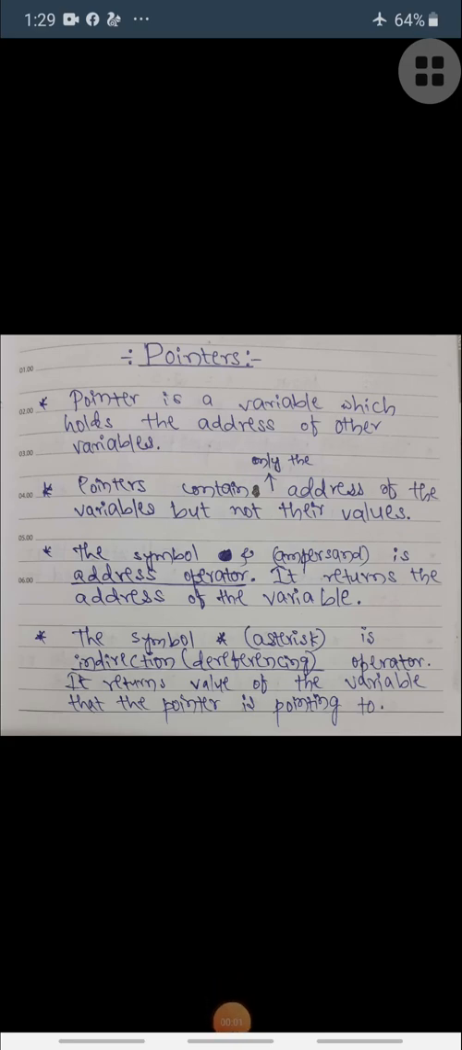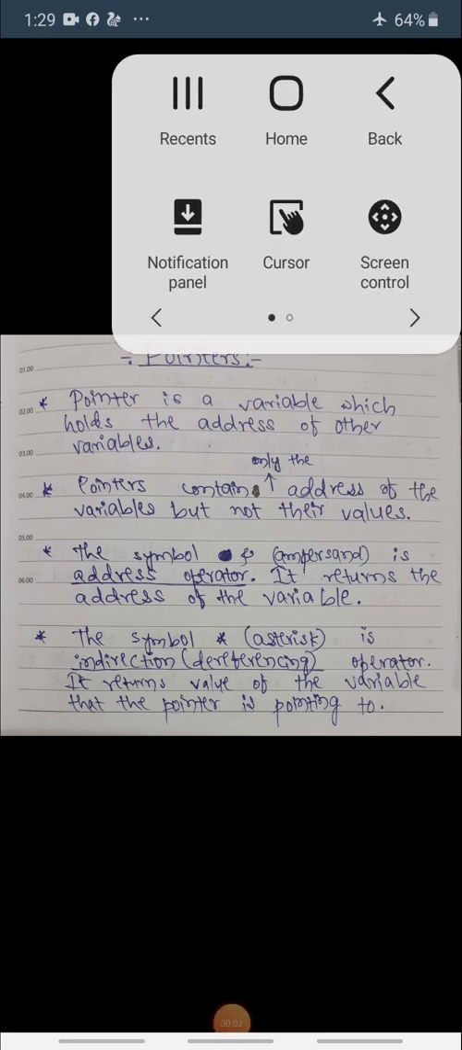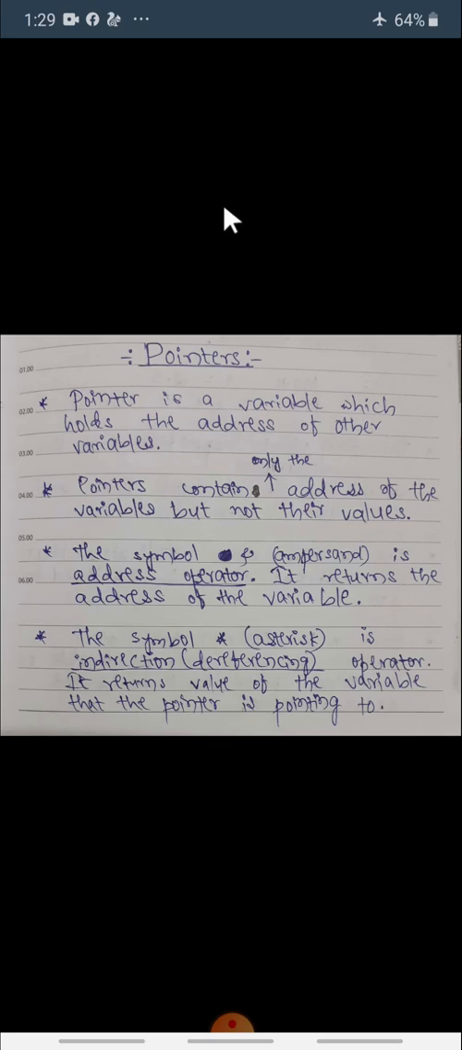Hello friends, in today's class let us see a very important and interesting concept, that is pointers. See, pointer is nothing but it is also a variable. In the first module we already know what a variable is.